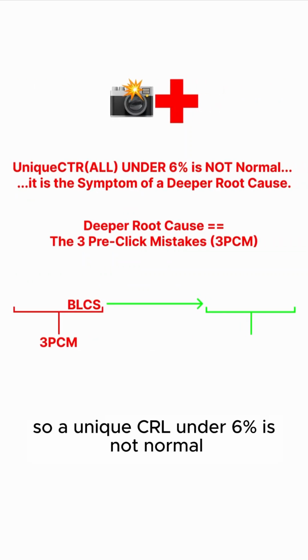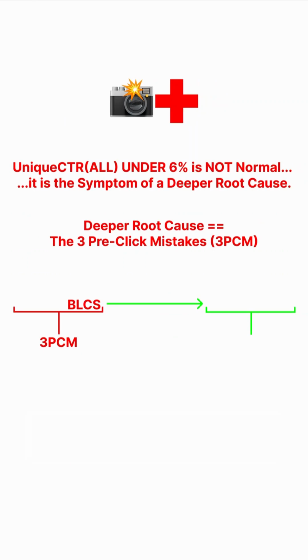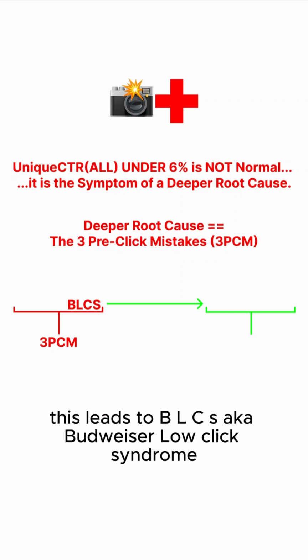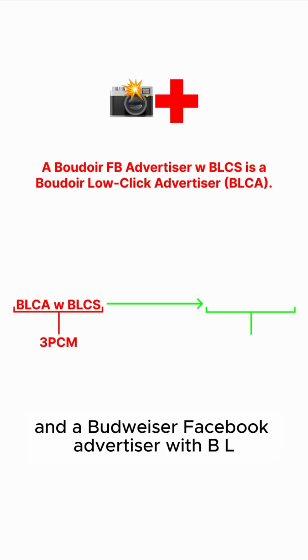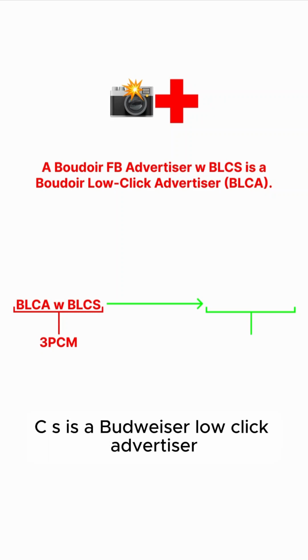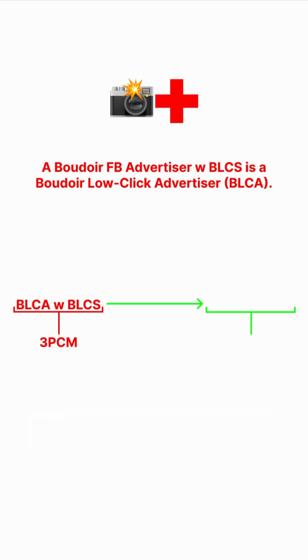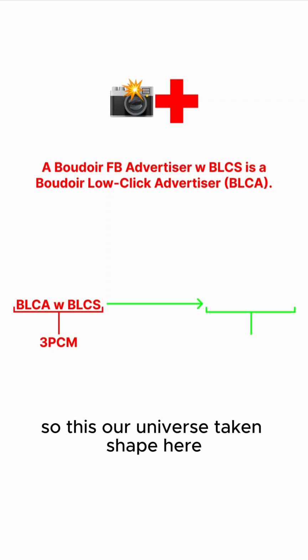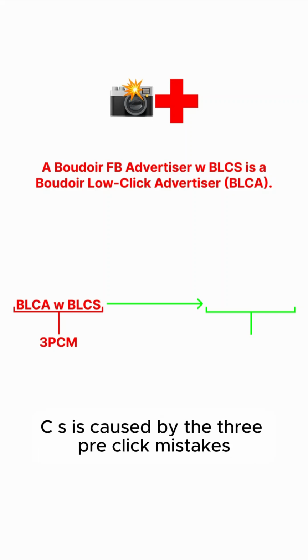So a unique CTR under 6% is not normal, it is a symptom of a deeper root cause. And that deeper root cause is the 3 pre-click mistakes, the 3 PCM. This leads to BLCS, aka Boudoir low click syndrome. And a Boudoir Facebook advertiser with BLCS is a Boudoir low click advertiser, aka a BLCA. So this is our universe taking shape here. A BLCA with BLCS is caused by the 3 pre-click mistakes.